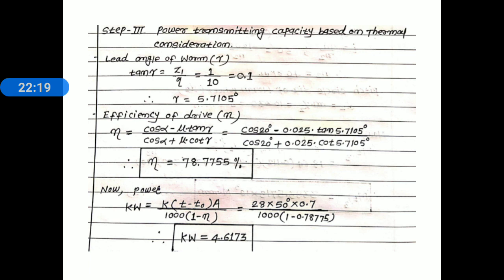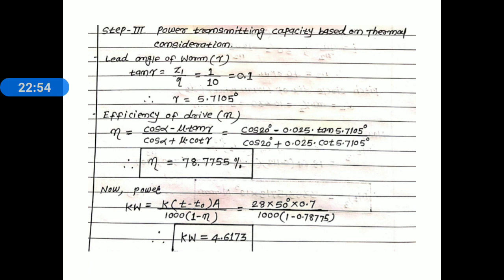Now we use the relation of efficiency and substitute the values of alpha, mu and gamma: cos 20, the value of alpha is 20 degree, minus mu that is given 0.025, tan gamma lead angle 5.7105, whole divided by cos 20 plus 0.025 cot 5.7105 degree. Simplify this and we get the efficiency of the worm gear drive equal to 78.7755%.